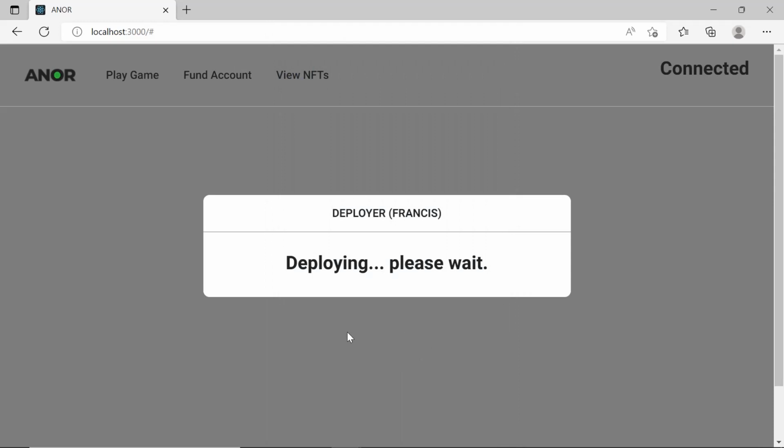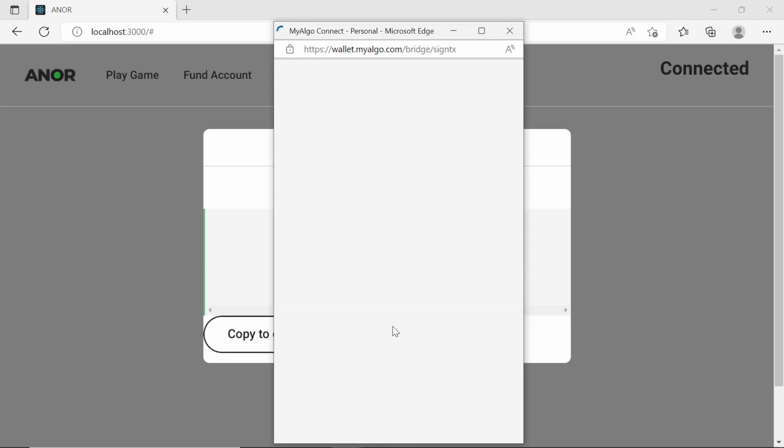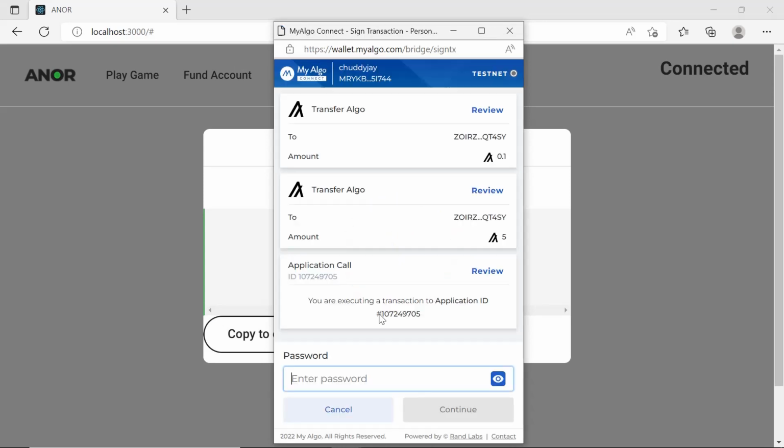So he's deploying it. I just have to get the contract information from the deployer. That's how it works. You have to get it and attach to the contract. So that's how two participants can attach to a contract and do any transaction of any sort.